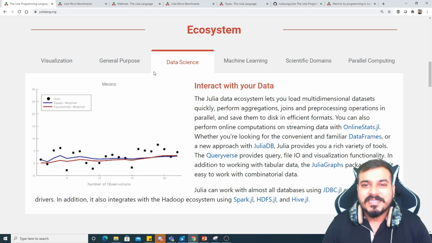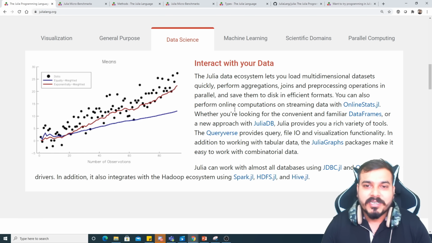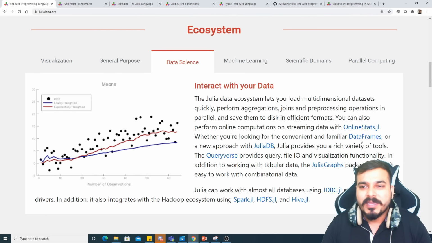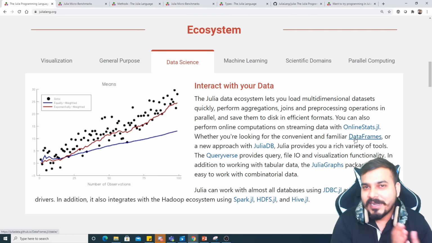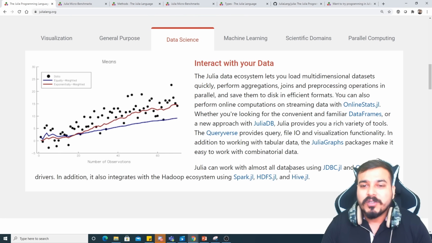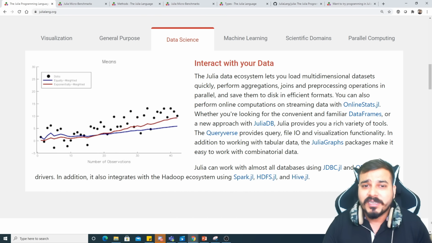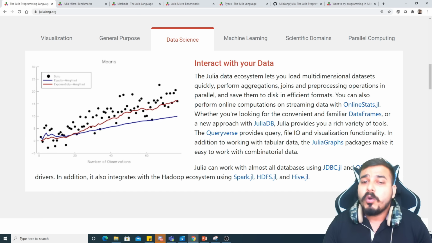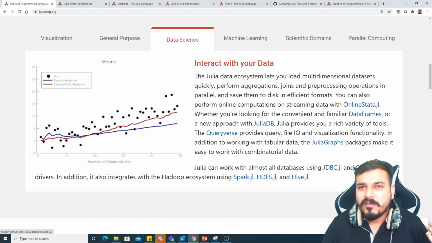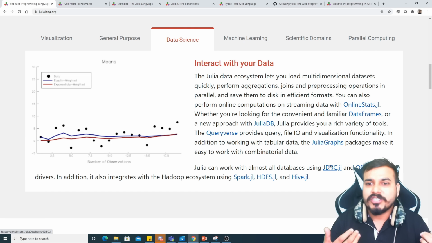With respect to data science, again, it has amazing libraries. It has libraries for machine learning and for deep learning. If I talk about data science over here, you have data frames, like how we have data frames in Python. Similarly, we have data frames in Julia also, and it also has database drivers, which help you connect to various databases, like JDBC drivers and ODBC drivers. If you don't know about JDBC and ODBC, guys, just Google search it. ODBC is basically for Oracle, and JDBC is usually used with Java applications.